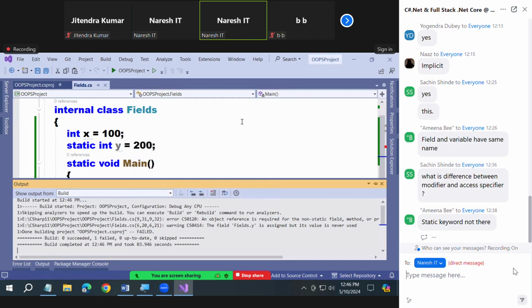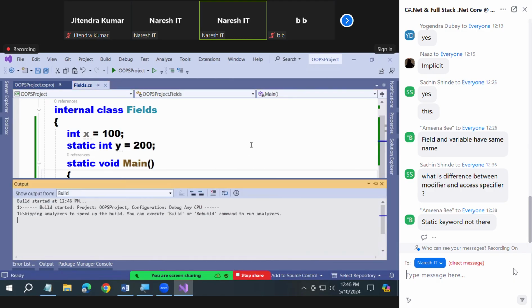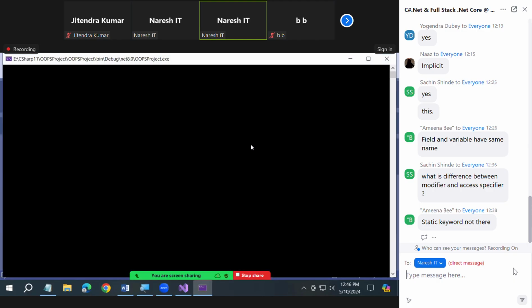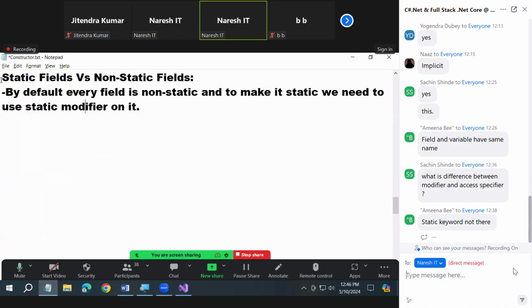Understood? But I want to print the value of y. Check it out. No instance created, nothing done. That is what I said to you: static members don't require an instance for initialization and execution. Sorry, I said it wrong earlier. Non-static requires an instance, but static doesn't require an instance. Proven or not? Okay, now come back. Are you clear what the static field and non-static field are?